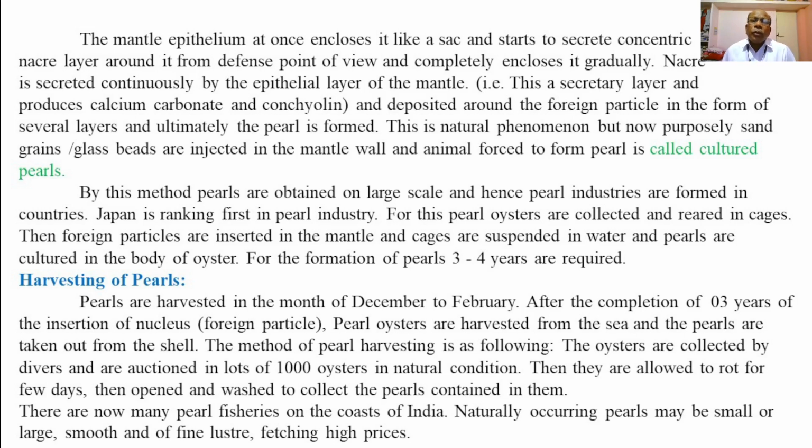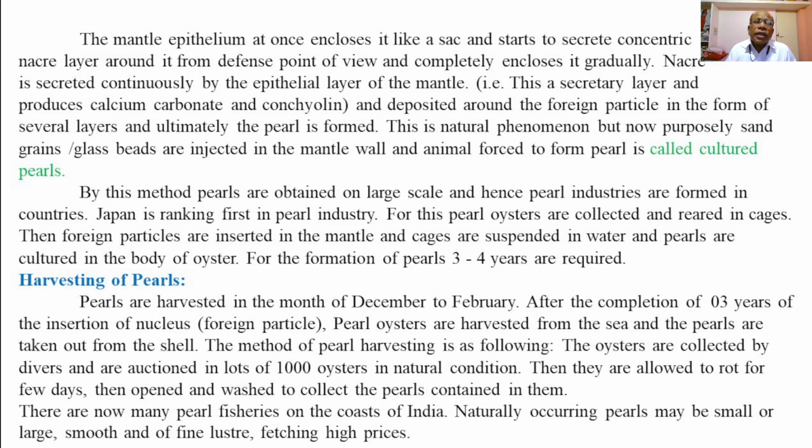So for the production of pearls, the pearl oysters of the desired species are either collected or reared, or the breeding activity can also be managed in a respective habitat so as to produce a large number of pearl oysters, or they may be collected from their natural habitat and are